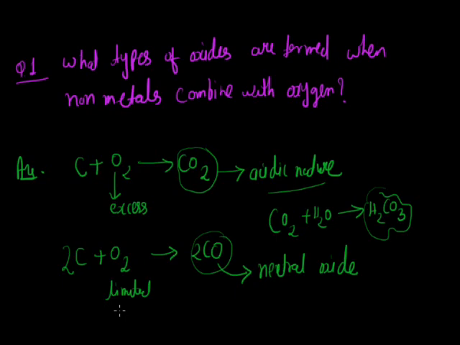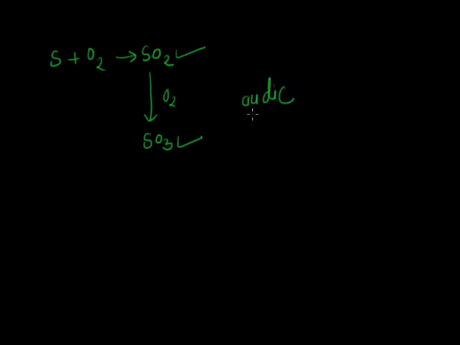Now, we take another non-metal like sulfur and react it with oxygen. It initially gives sulfur dioxide, which further reacts with O2 and gives sulfur trioxide. Both of these oxides, SO2 and SO3, are acidic, since both give an acidic solution when reacted with water. So we can say that when a non-metal reacts with oxygen, the nature of the oxide may be acidic or sometimes neutral.